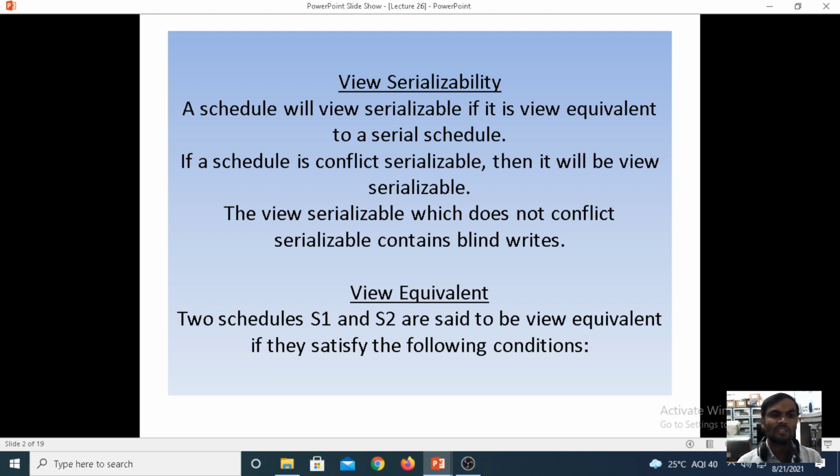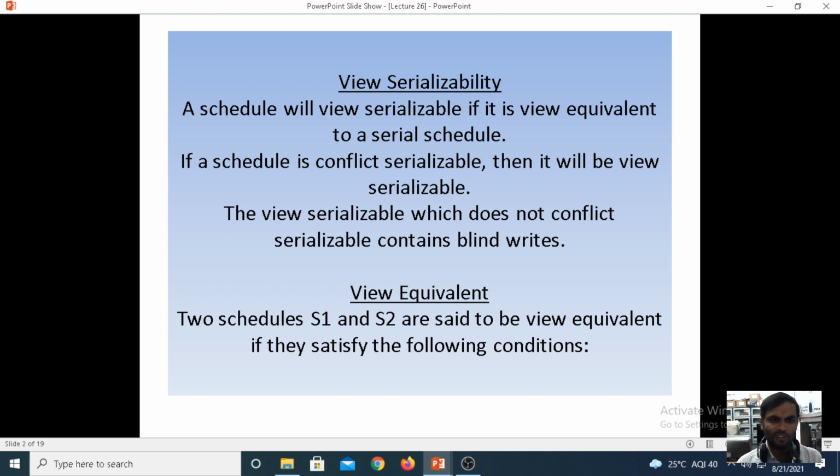If the schedule is conflict serializable, as I said, conflict means S1 is not equal to S2. If you have two schedules S1 and S2, under S1 you have n number of transactions, and each transaction consists of operations. Under S2 also you have n number of transactions, each consisting of operations.